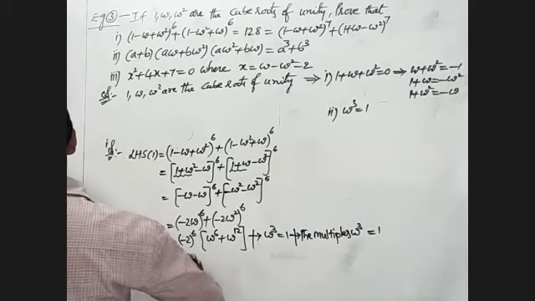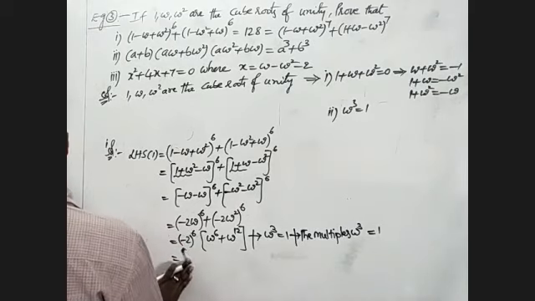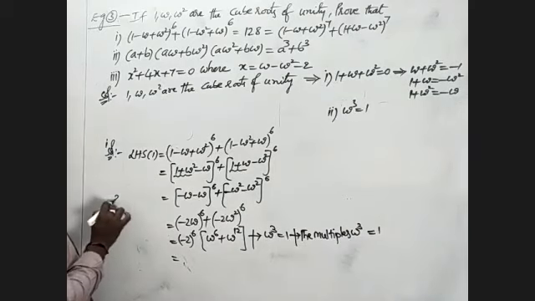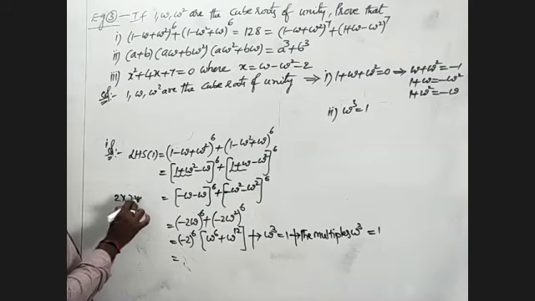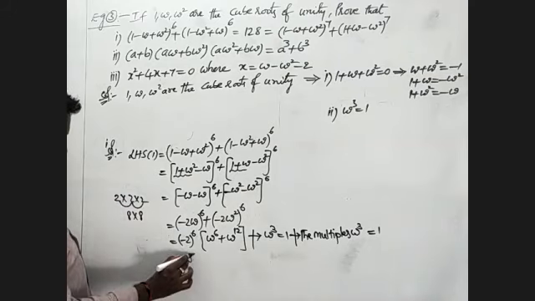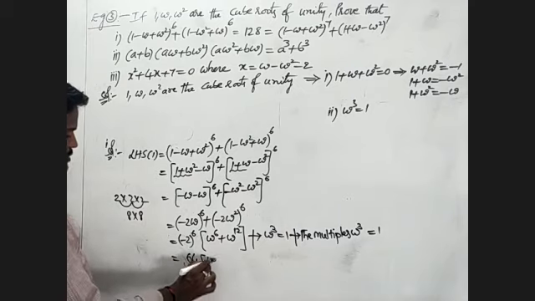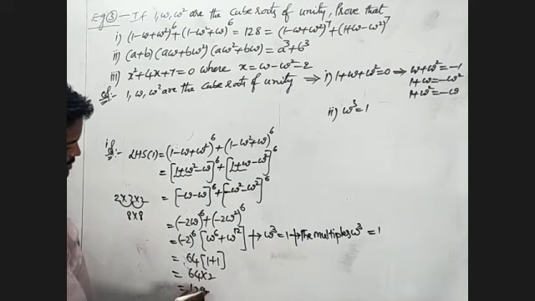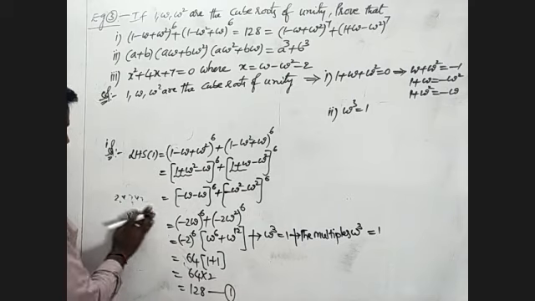What about the value of the given one? We'll write 2 power 6 into 2. 2 power 6 is nothing but 2 into 2 into 2, 2 twos are 4, 4 twos are 8. 8 into 8 is nothing but 64, into this value 1 plus 1, which is nothing but 2. 64 twos are 128. This is equation number 1.